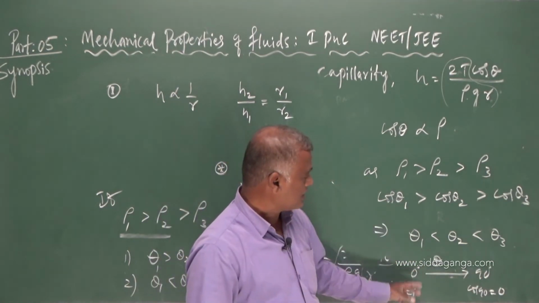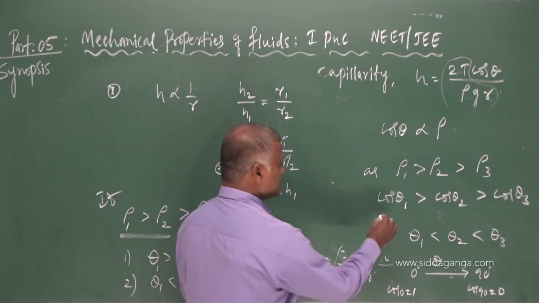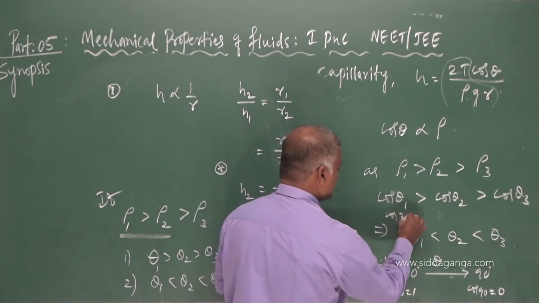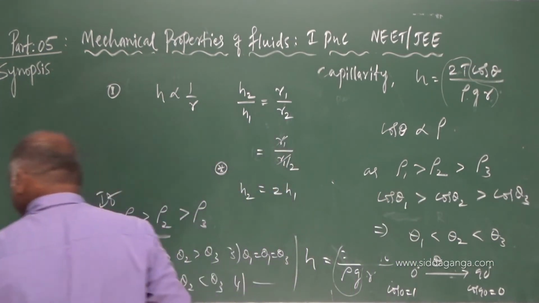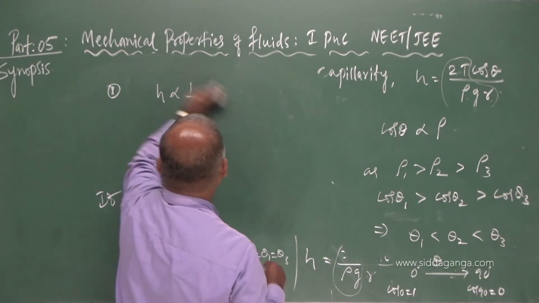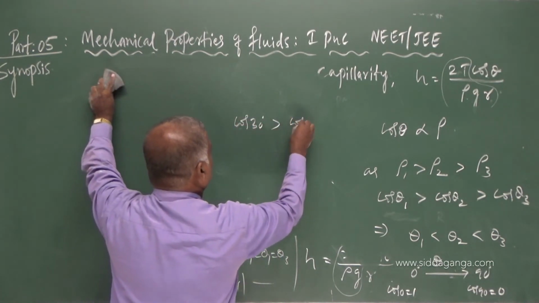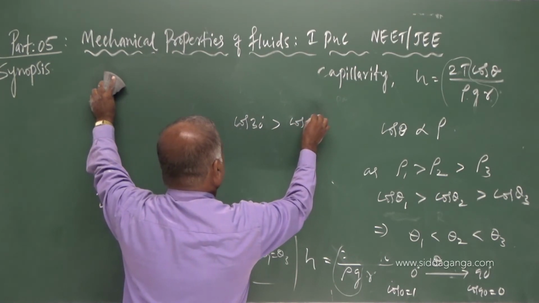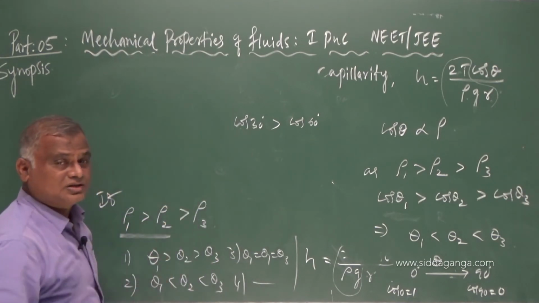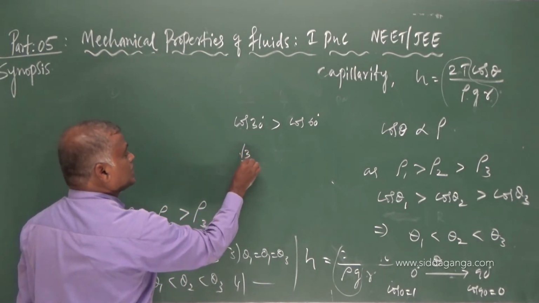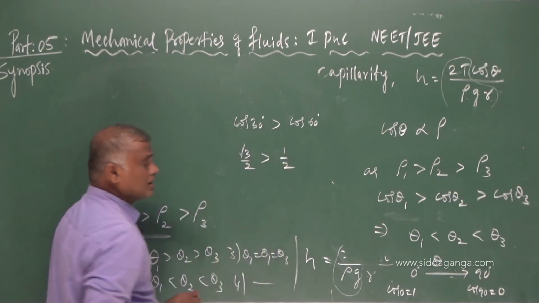With that logic, cos theta 1 is greater than, for example, let us say cos 30 is greater than cos 60 degrees. Cos 30 is root 3 by 2, which is greater than cos 60, which is 1 by 2.